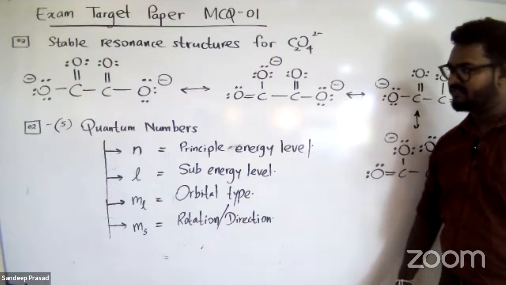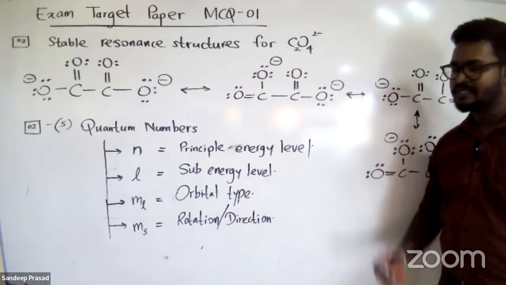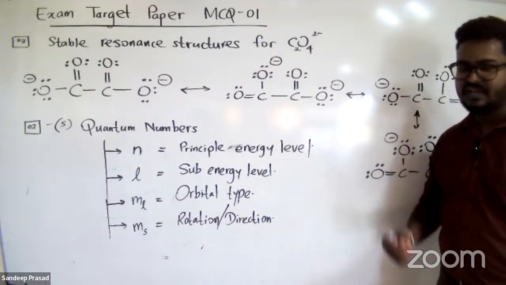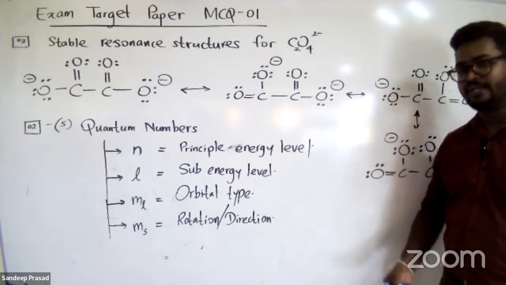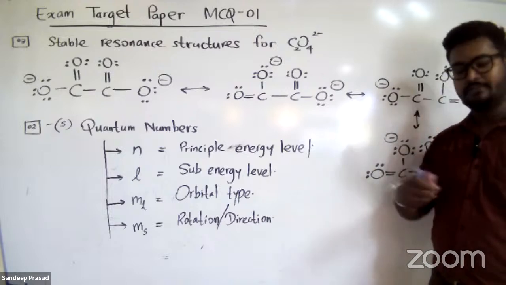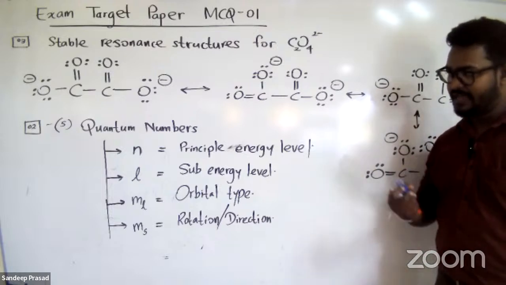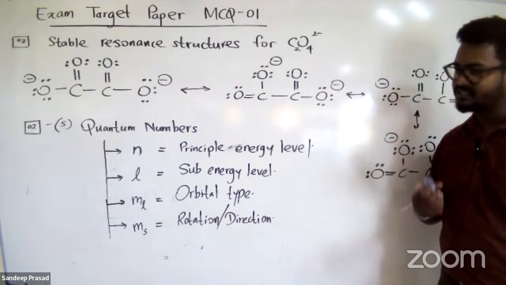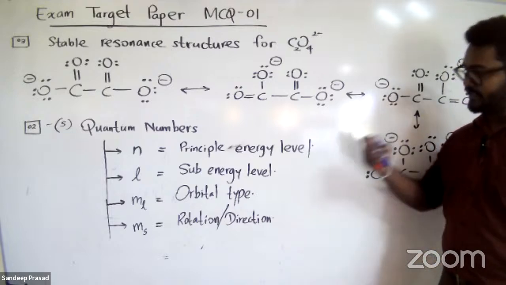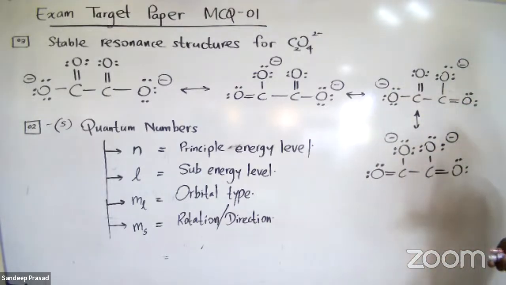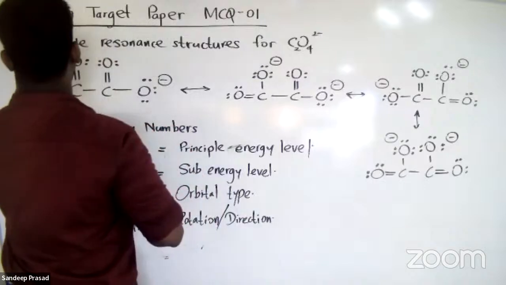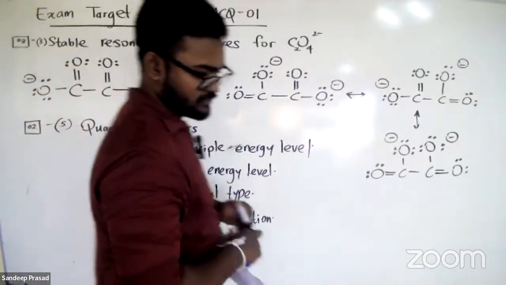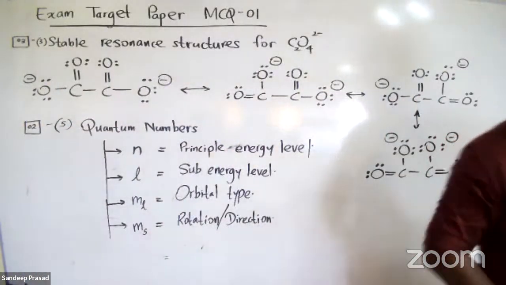Why do we consider these four structures stable? Tell me one reason for the stability. So the reason is oxygen is having a negative charge. Among carbon and oxygen, which is the most electronegative atom? The most electronegative atom is oxygen. So that oxygen atom has a negative charge, which means this structure is very stable. Then these are the four stable resonance structures we can draw for the oxalate ion. So question number 3, the answer is the third one. Easy. Question number 3, the answer is the third one. Very easy.